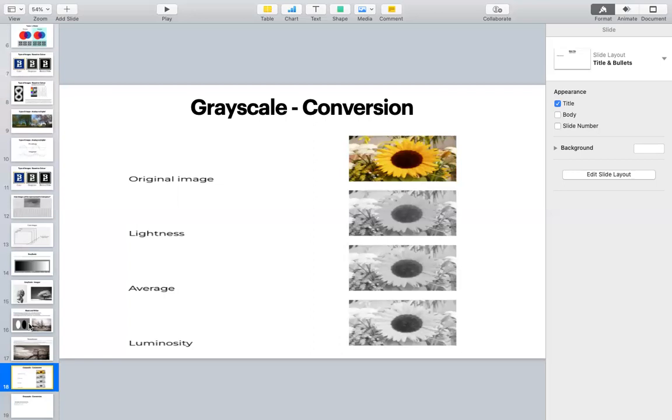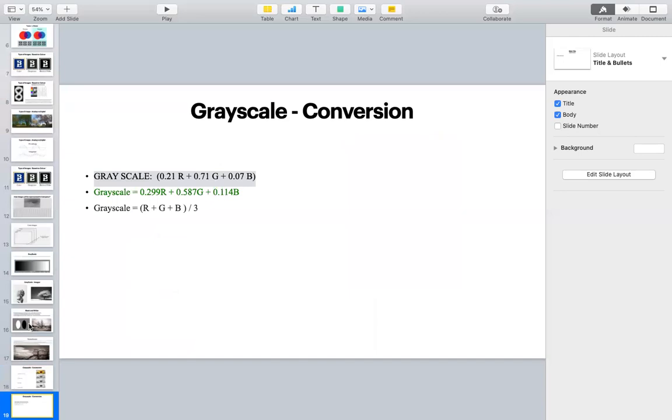But we should also know that other than this color thing, we also have other things called lightness, average, and luminosities. So any questions so far?